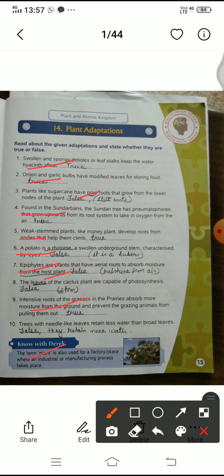So those who can understand the sense of telling this here, they can understand this plant. So the term plant is also used for factories, a place where industrial or manufacturing processes take place.